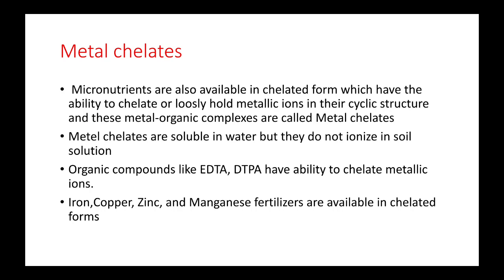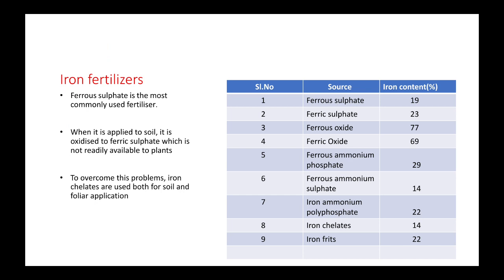Next, we will see the micronutrient fertilizers one by one. So first, we will see the iron fertilizers. Iron fertilizers are available in the form of ferrous sulfate, ferric sulfate, ferrous oxide, ferric oxide and so on. So what are the advantages when using iron fertilizers?